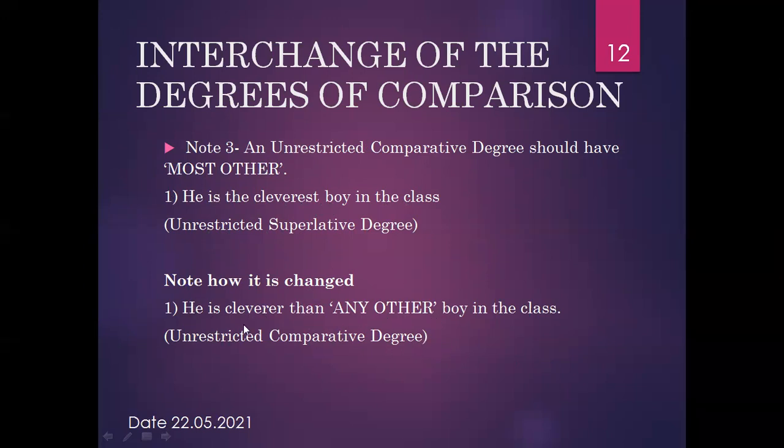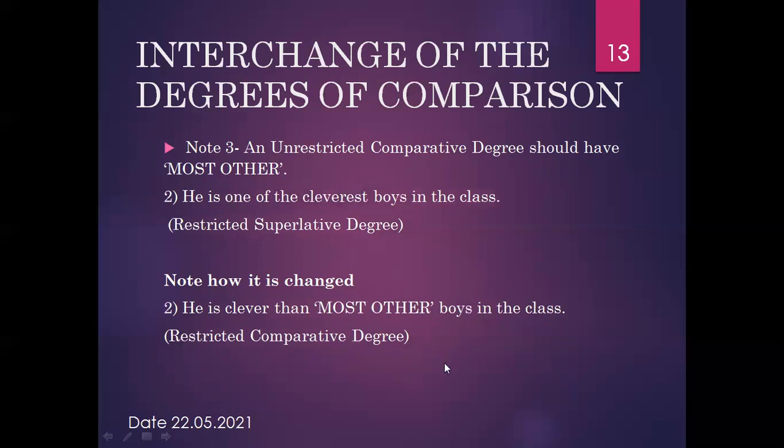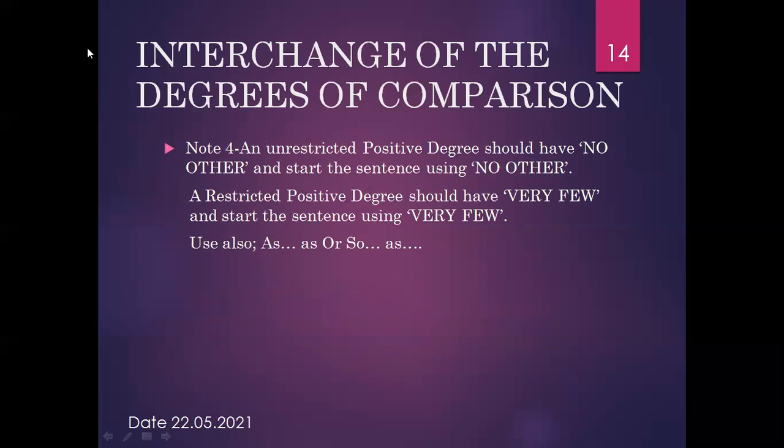So this sentence is an unrestricted comparative degree. Now here is note number 4. An unrestricted positive degree should have no other and start the sentence using no other. A restricted positive degree should have very few and start the sentence using very few.